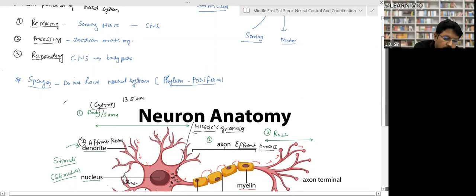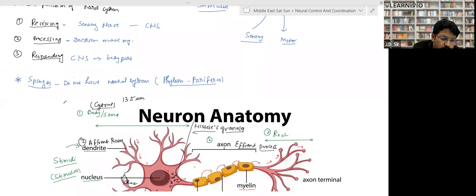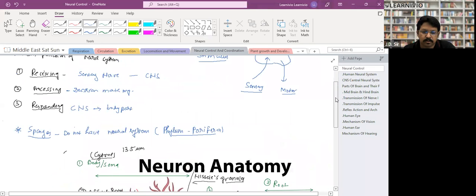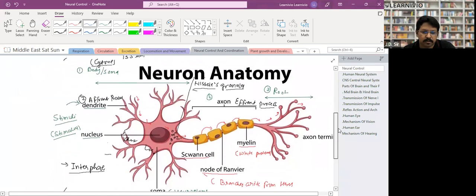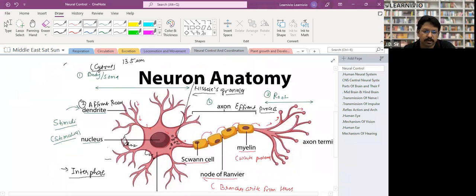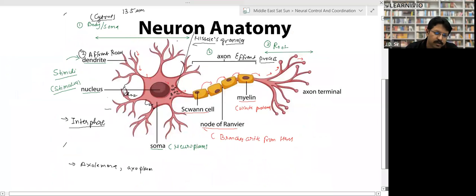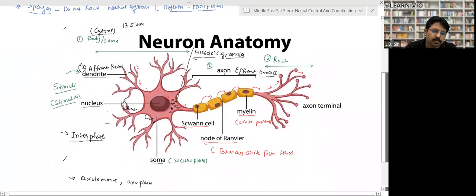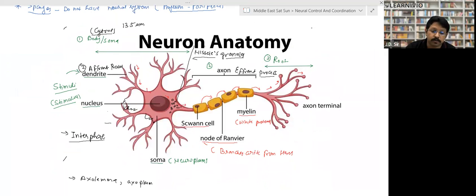Yes. Fine. So the next thing is the structure of neuron, right? This diagram belongs to the structure of neuron. This is a single neuron. This is the structural and functional unit of the nervous system.